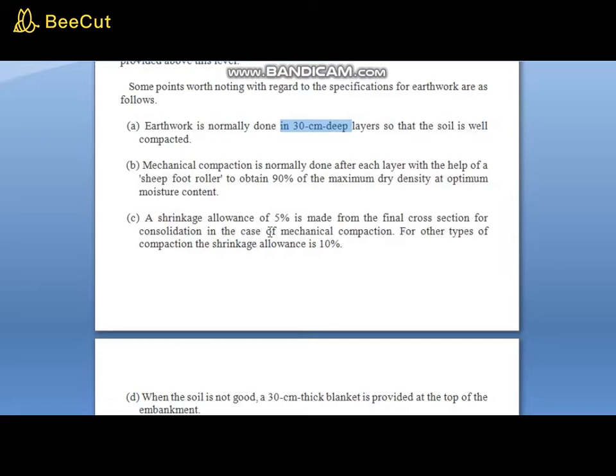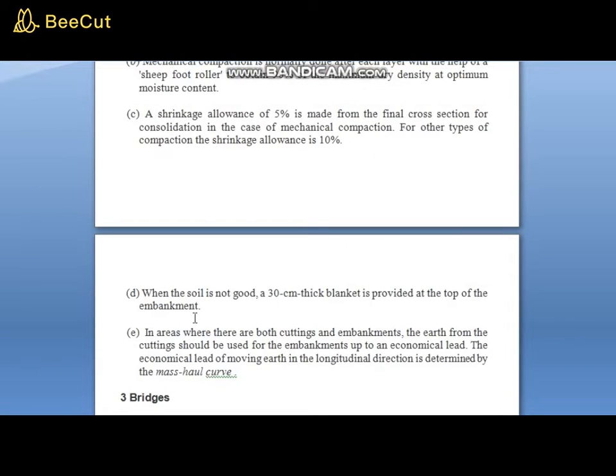A shrinkage allowance of 5% is made from the final cross section for consolidation in the case of mechanical compaction. For other types of compaction, the shrinkage allowance is 10%. When the soil is not good, a 30 cm thick blanket is provided at the top of the embankment.